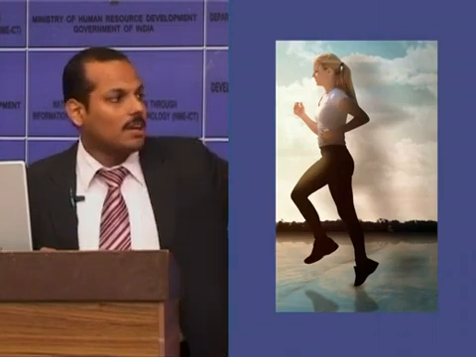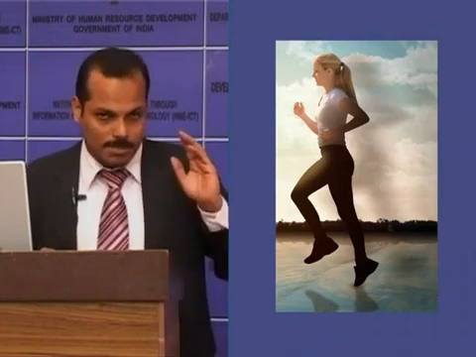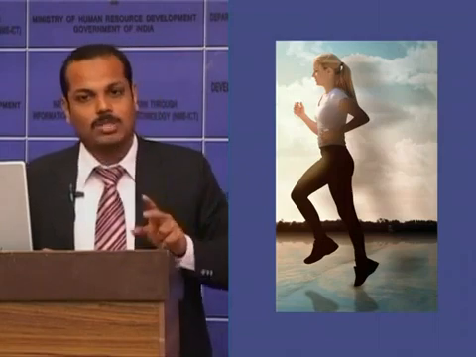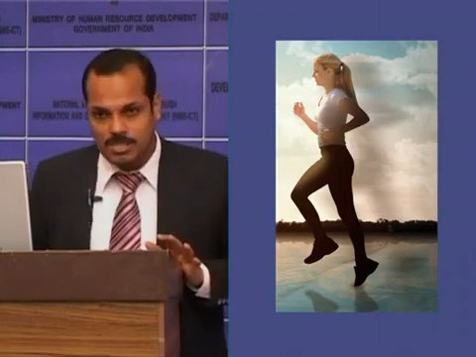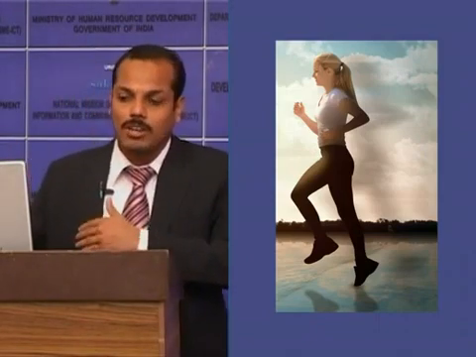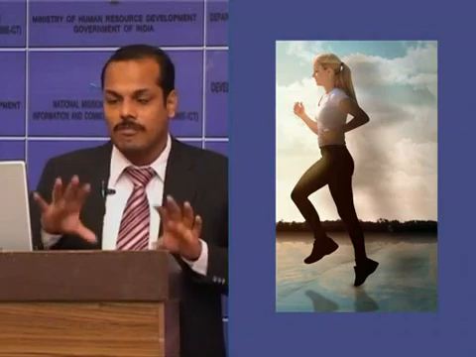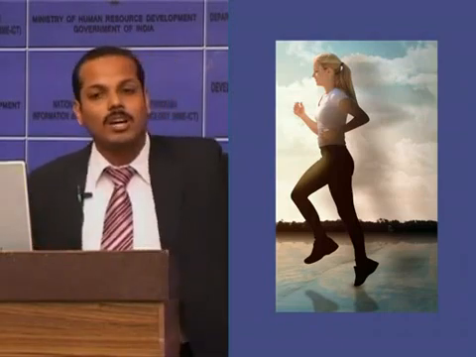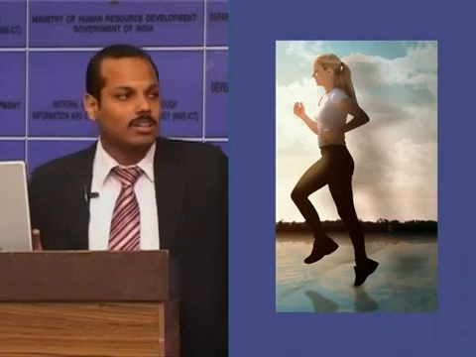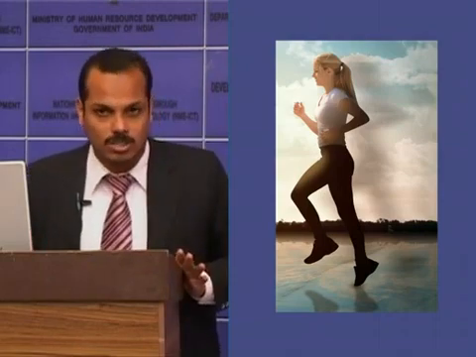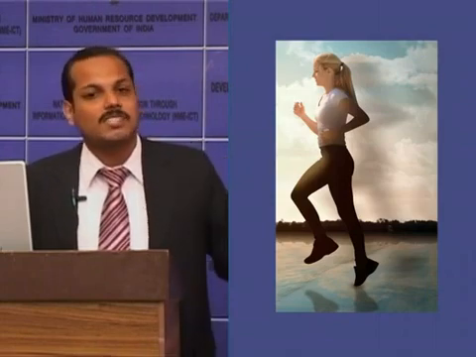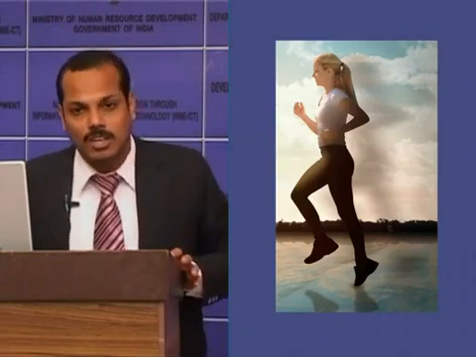There are two periods of double limb support in one gait cycle. So, gait cycle can be broadly classified into swing phase and stance phase. Swing phase is where the leg is in the air, and stance phase is where the leg is in contact with the ground. Stance phase contributes the major portion of the gait cycle, that is 60%.